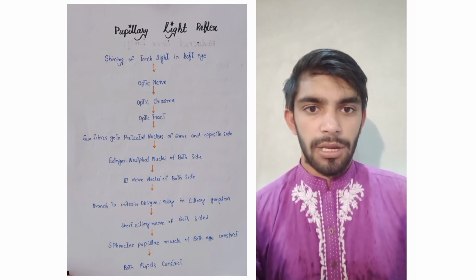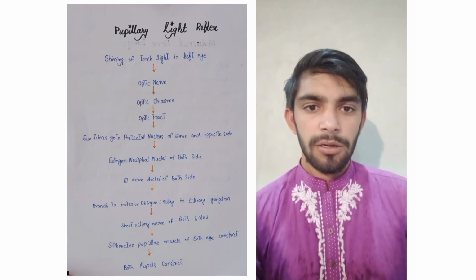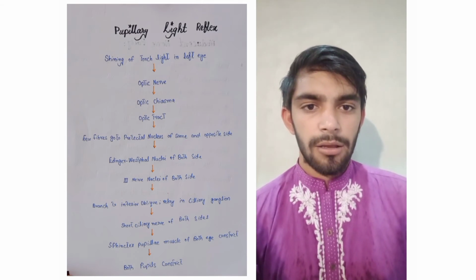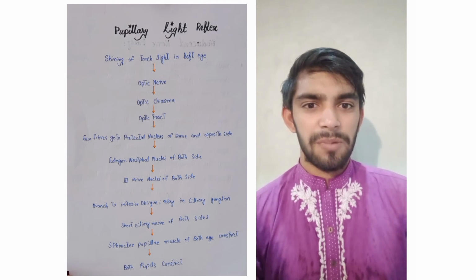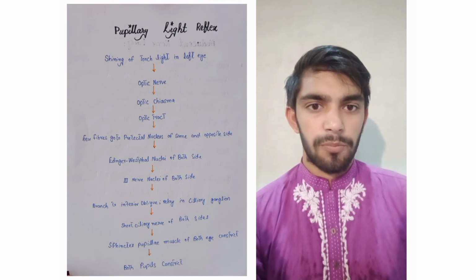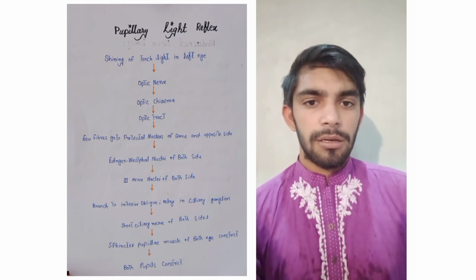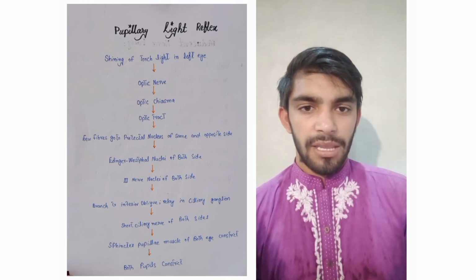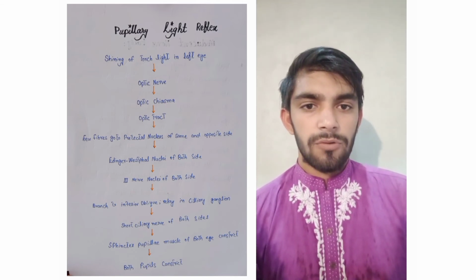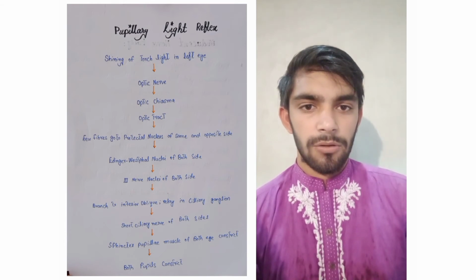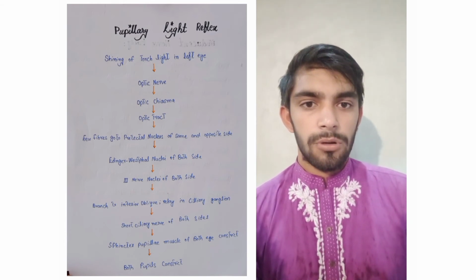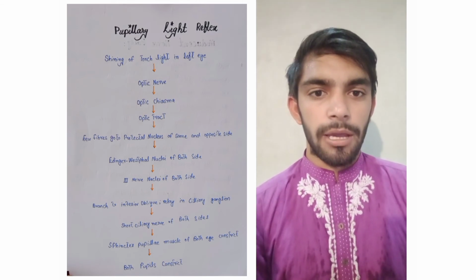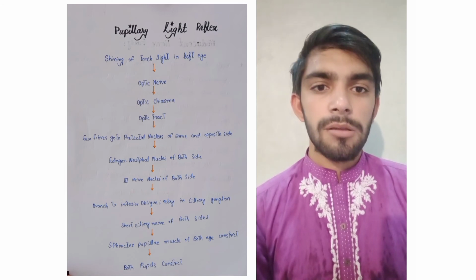Today my topics are the pupillary light reflex and abducens nerve palsy. So shining a torch light in the left eye, the optic nerve transmits to the optic chiasma. From the optic tract, a few fibers go to the pretectal nuclei of the same and opposite side, and forward to the Edinger-Westphal nuclei of both sides, the third nerve nuclei of both sides, and forward through the branch to the inferior oblique, relay in the ciliary ganglion, and forward through the short ciliary nerves of both sides, and the sphincter pupillae muscles of both eyes constrict. So finally both pupils constrict.